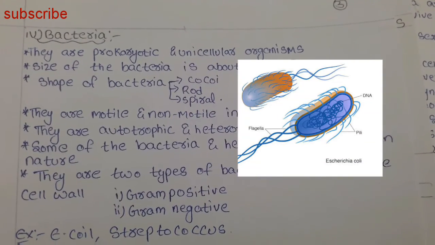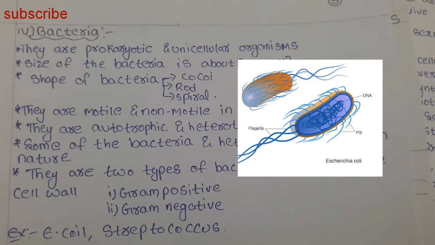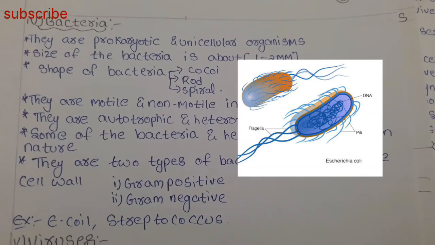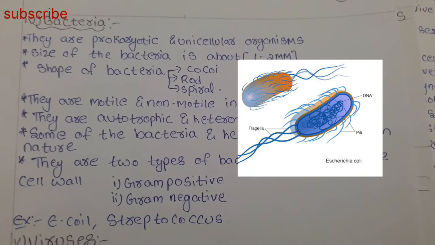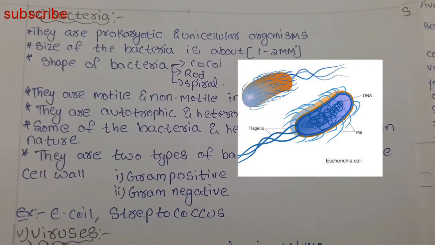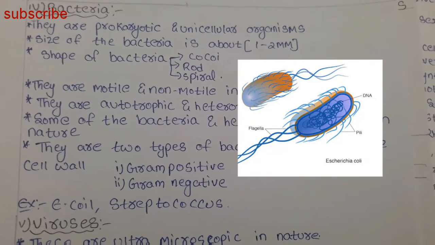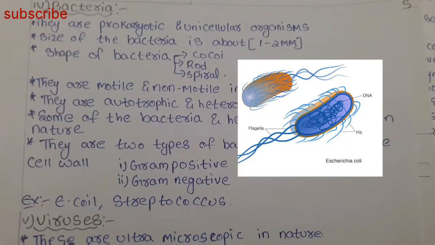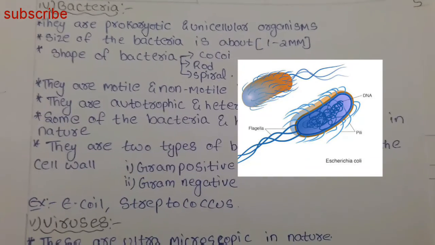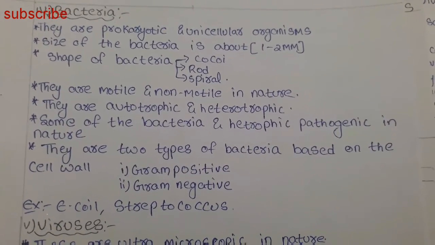The next microorganism is bacteria. Bacteria are prokaryotic and unicellular organisms. Size of the bacteria is about 1 to 2 millimeter. Shape of the bacteria differs: cocci, rod, and spiral. Bacteria may be motile or non-motile in nature. They are autotrophic and heterotrophic in nature. Some bacteria are heterotrophic and also pathogenic in nature. Bacteria are mainly divided into two types, gram positive and gram negative. Examples are E. coli and Streptococcus.